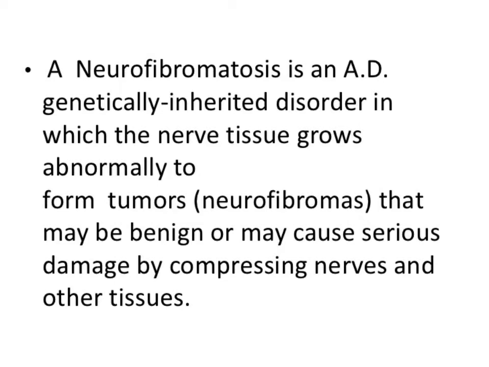Generally, type 1 is more common and type 2 is less common. In type 1, the peripheral nerves are involved, the periphery of the body. But type 2, which is less common, involves the spinal cord and the brain. So type 2 is more central in nature, and type 1 is less central and more peripheral. So type 1 peripheral, type 2 central. Always remember these facts.